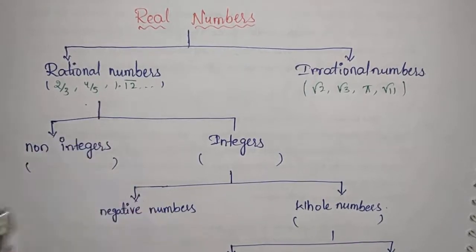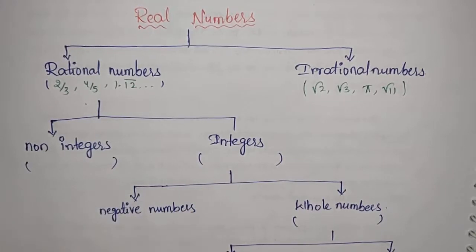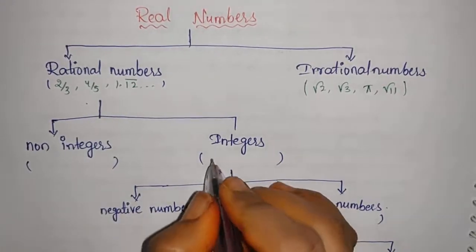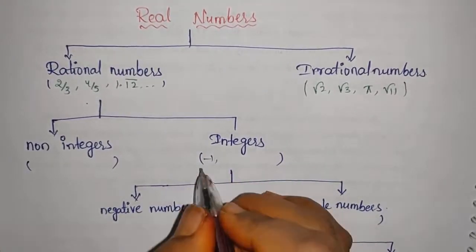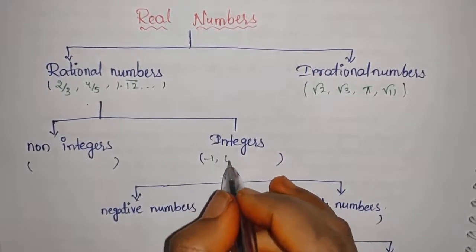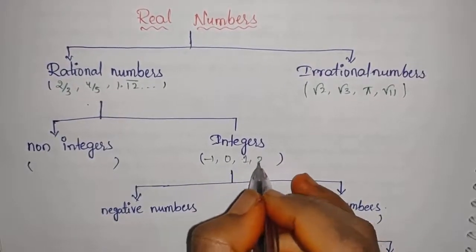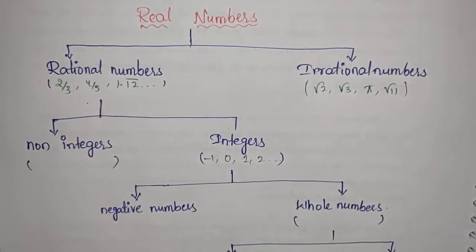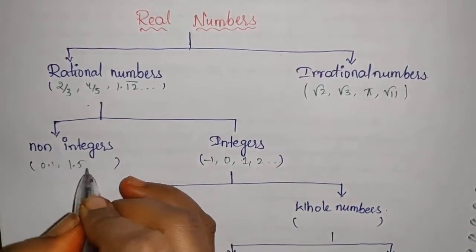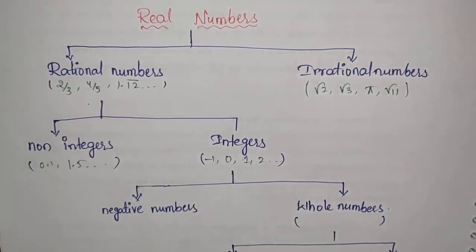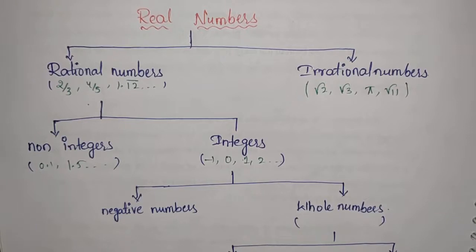Here, in the rational numbers we have non-integers and integers. What are the integers? From minus infinity to plus infinity, for example minus 1, 0, plus 1, 2, etc. These all come under integers, whereas non-integers are the decimal numbers like 0.1, 1.5, and so on, either positive or negative. When the decimal numbers are there, those are all non-integers, and the remaining numbers are integers.